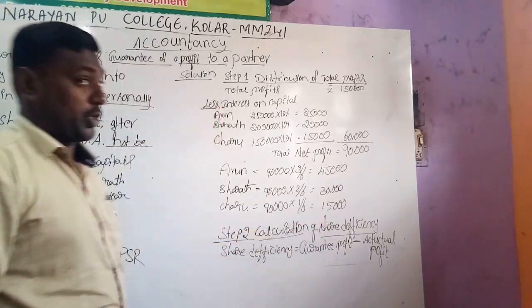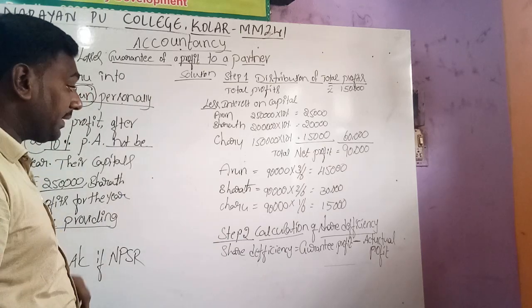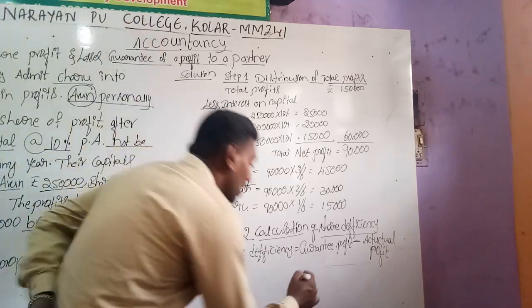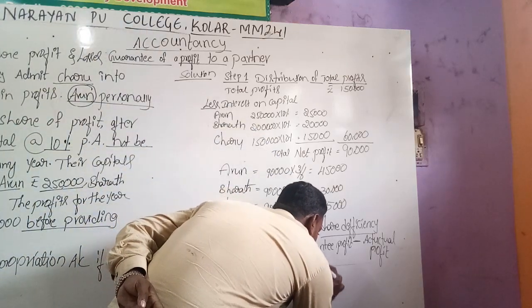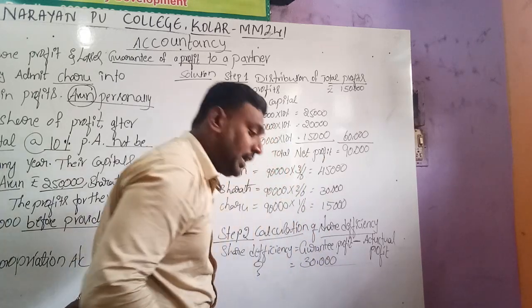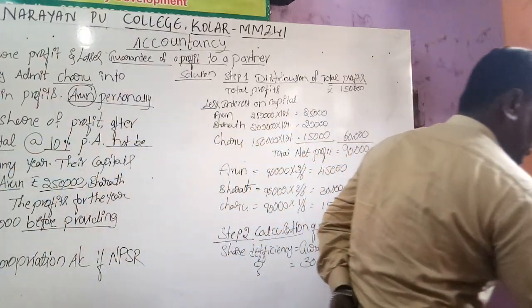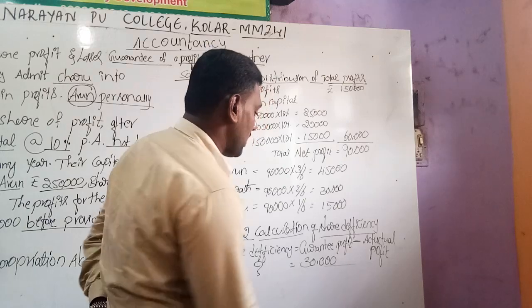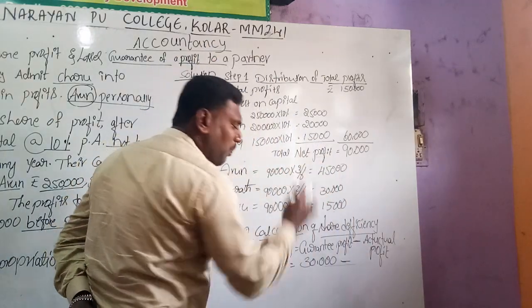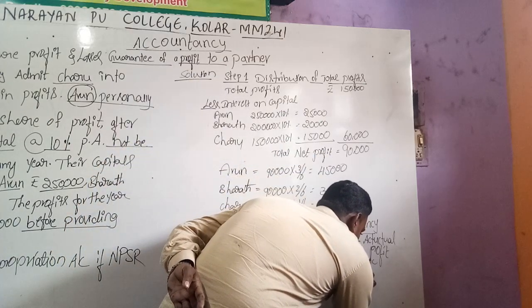But in this portion, the guarantee is given by Arun. The guarantee means his share of profit will not be less than rupees 30,000. So he is making the promise that his share of profit will not be less than 30,000, minus actual profit, which they have to earn, rupees 15,000 only.